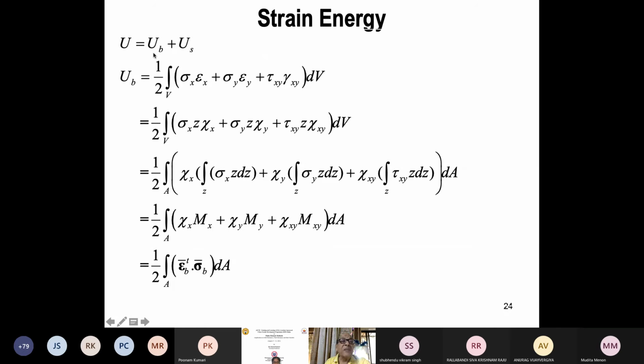So we start from 3 dimensions. The most important thing is you must understand the process of reduction of a 3-dimensional problem to 2-dimensional. So we start from the energy, the bending energy U B, which is 3-dimensional. See, there is an integral over volume, and sigma x and these three will cause the bending energy. Then we substitute these because we have already assumed these quantities. We already assumed our displacement.